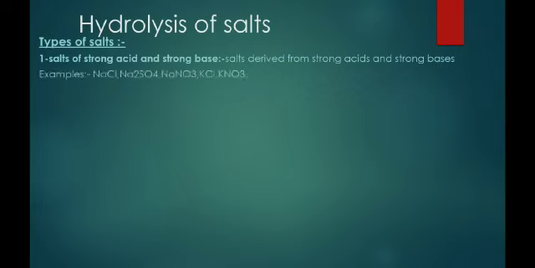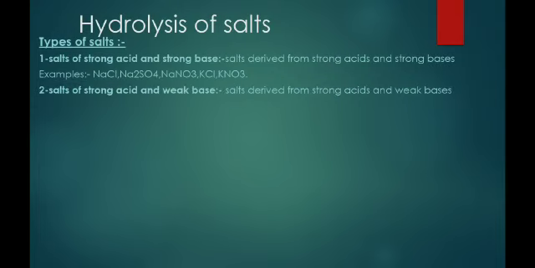For example, NaCl. When we consider NaCl, then NaCl is made up by the combination of NaOH, which is strong base, and HCl, which is strong acid. So when NaOH strong base and HCl strong acid combine, then it forms NaCl salt and water. So this salt is called salts of strong acid and strong base. Similarly, Na2SO4, NaNO3, KCl, KNO3.